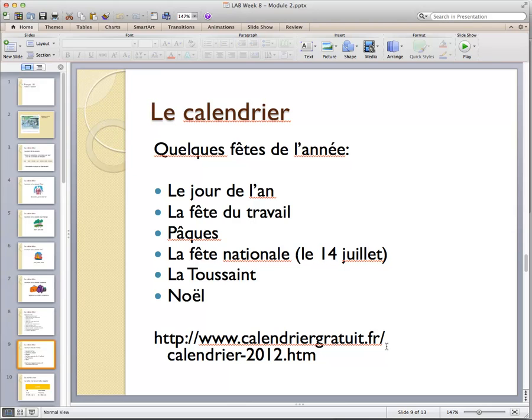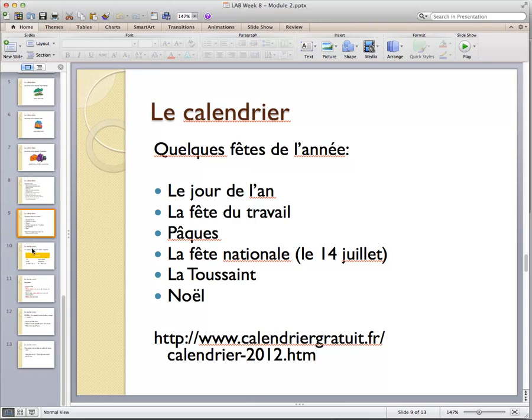There are a couple of important parties, festivals, holidays during the year that you'll want to know. First, in French, le jour de l'an is New Year's Day. La fête du travail is Labor Day. Pâques is Easter. La fête nationale in France is le 14 juillet. La Toussaint is All Saints' Day, and that's coming up on the 1st of November. And Noël. We'll talk more about important holidays in France and different ways that they're celebrated in our lab.